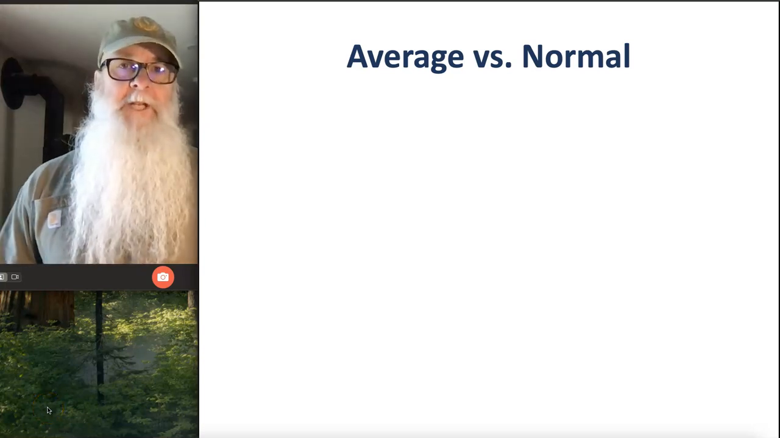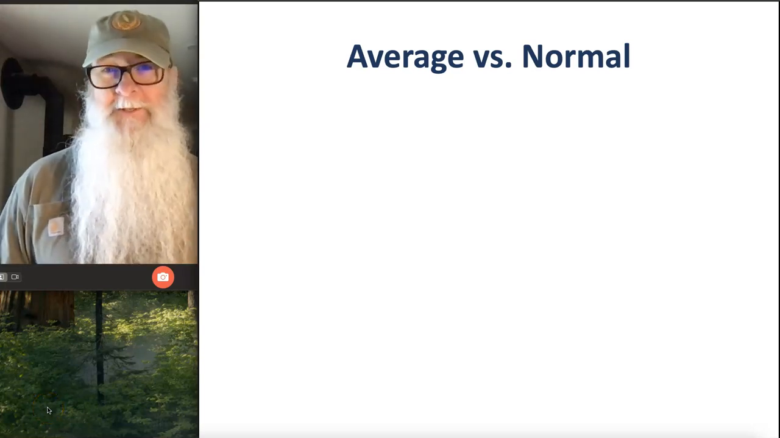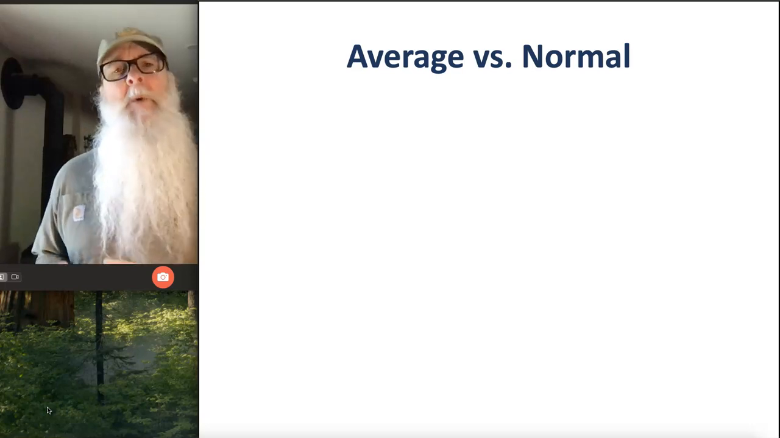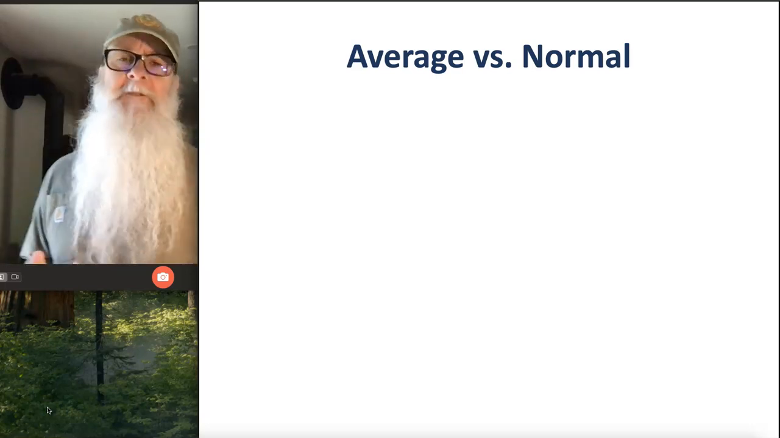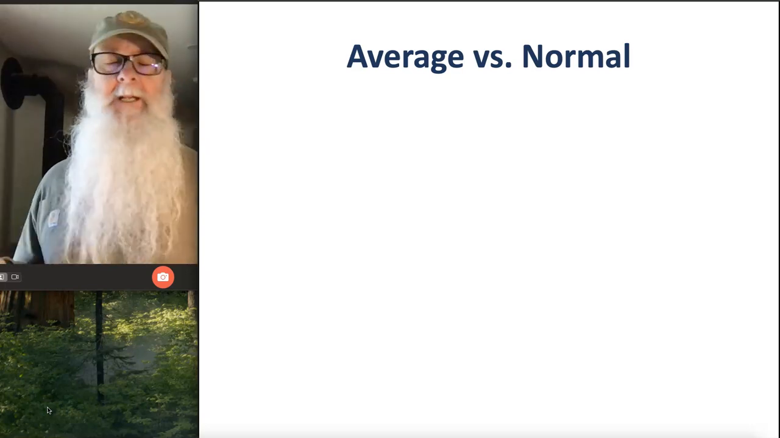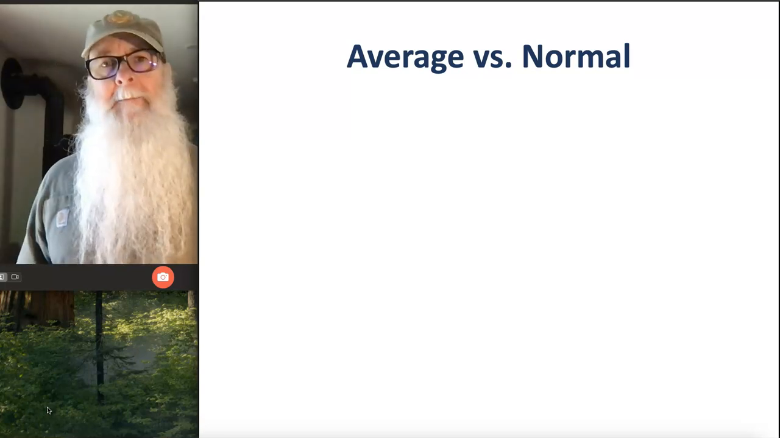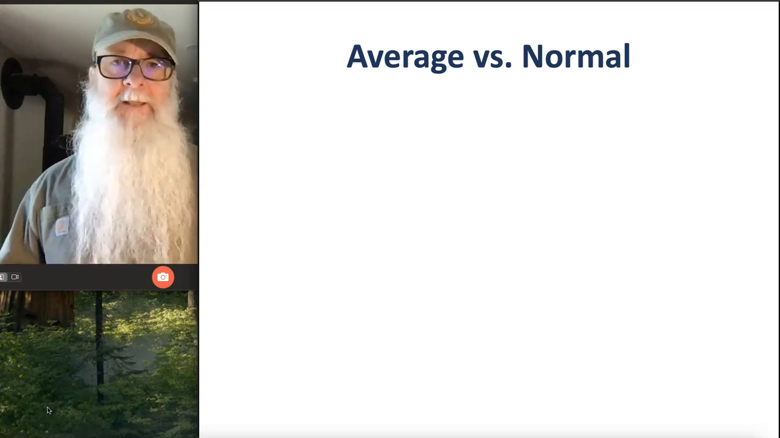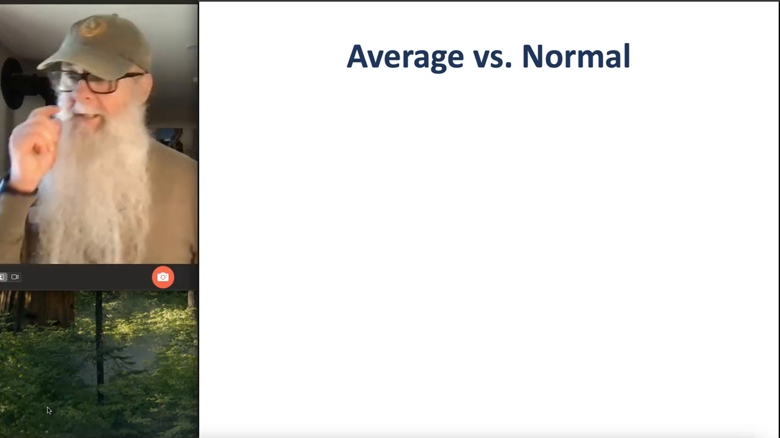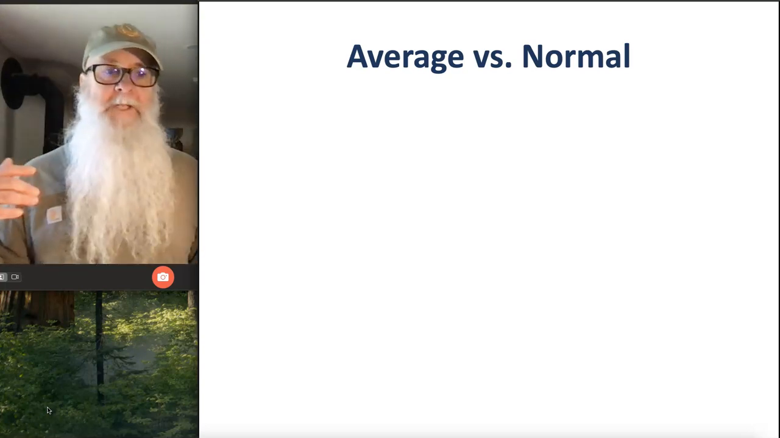All right, average versus normal. Do these terms mean the same thing? When I mention average here, I'm not referring to the mathematical principle where you have a data set that contains some number of variables and you add up all of those variables and then you divide that sum by the number of variables in the data set. Instead, what I mean by average here is typical.